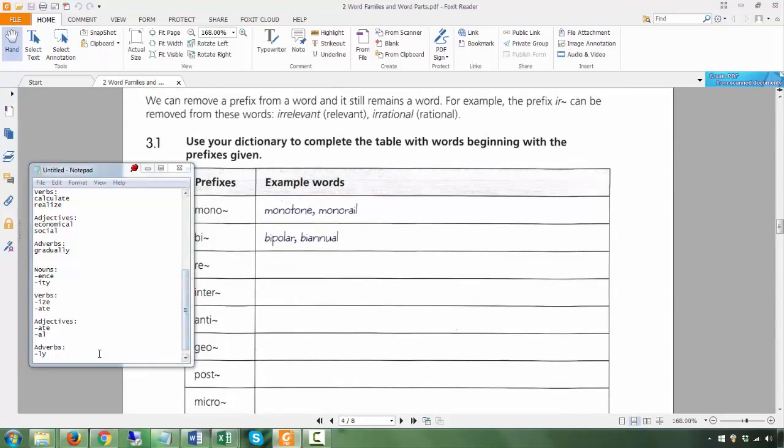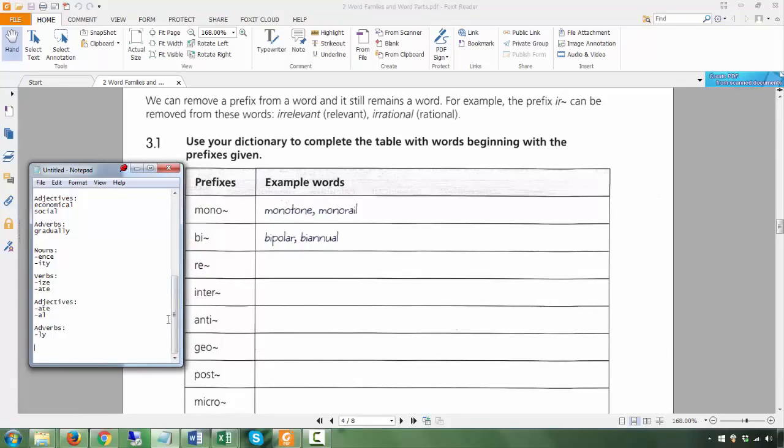All right, let's do this task. Let's do some words. Okay, these are prefixes. So re could be rearrange. Inter could be interpersonal.